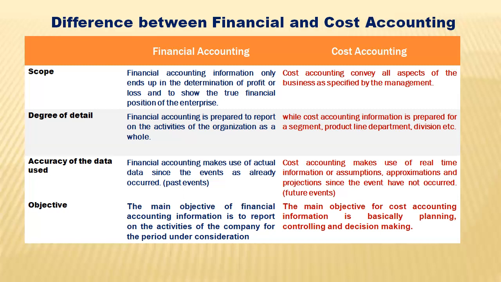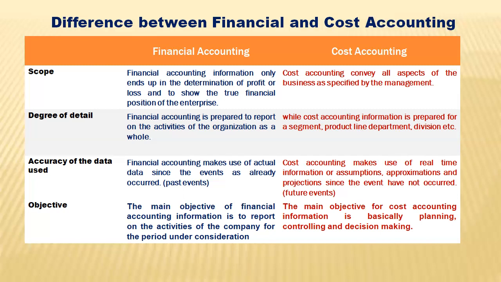Then the degree for preparing report. Financial accounting reports are usually prepared for the organization as a whole. That is why if you have come across accounting statements, you'll see that the activities of the company are all recorded in the financial statements.